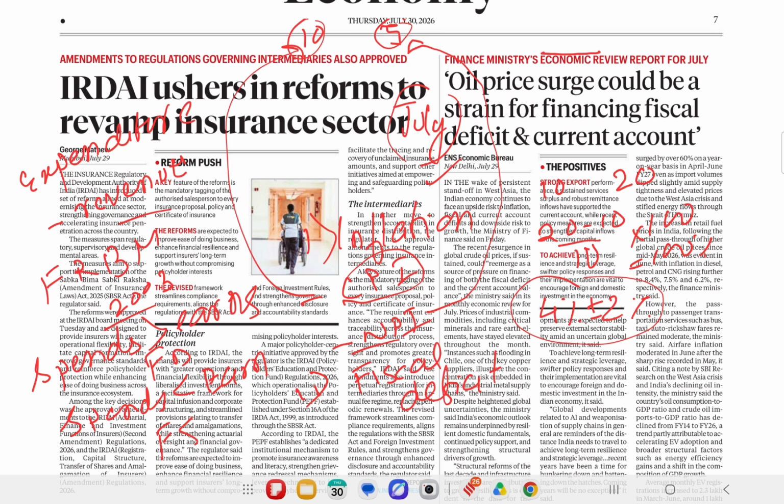Now the FRBM Act of 2003 says that fiscal deficit should not be more than 3.5% of the GDP. Fiscal deficit should not be more than 3.5% of the GDP. Now what is the meaning of that? I told you, yes, the government can spend more than its earning, but how much more can it spend? Only restricted to 3.5% of India's total GDP.